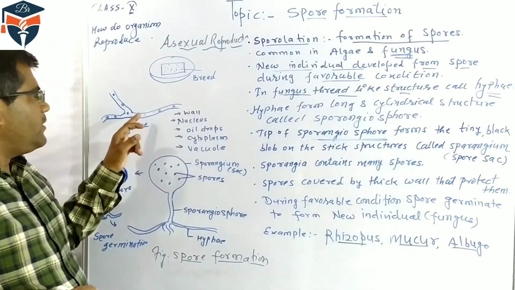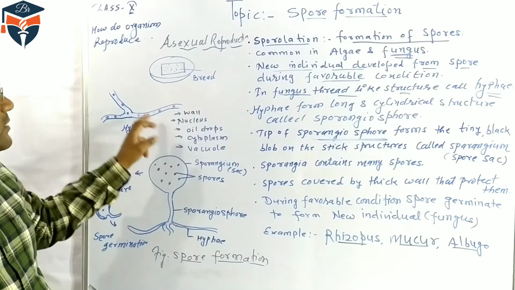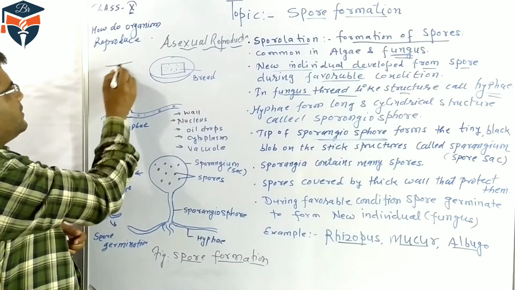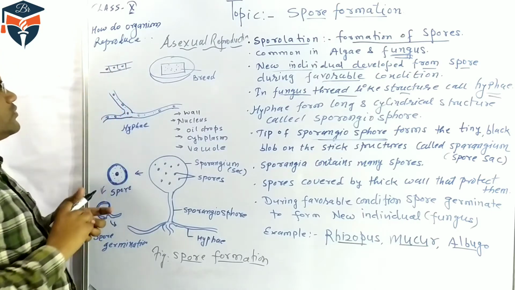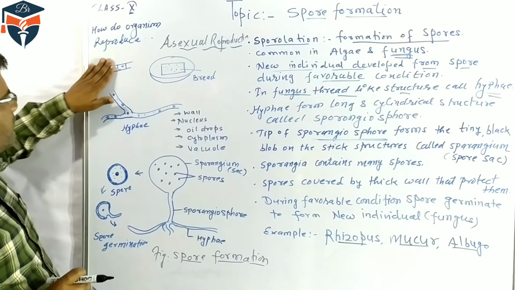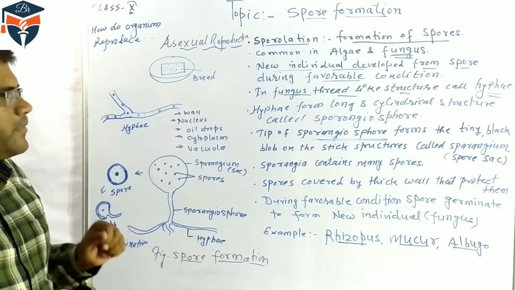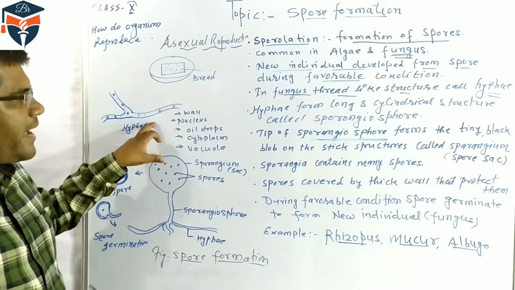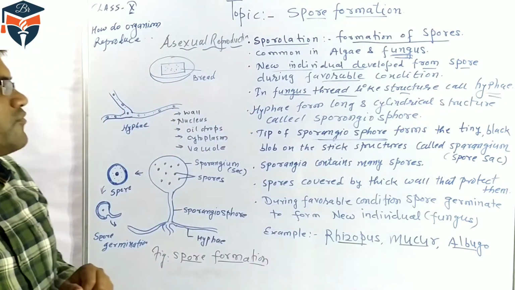Now if the hyphae has many nuclei, it is coenocytic hyphae. Some hyphae, this type of filamentous structure, have one nucleus, so that is uninucleated hyphae, and hyphae having many nuclei are coenocytic hyphae. So remember, hyphae is the thread-like structure present in the fungus.